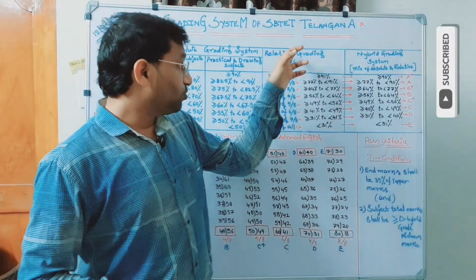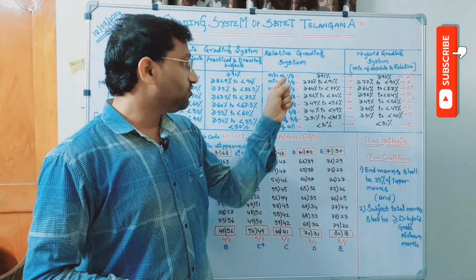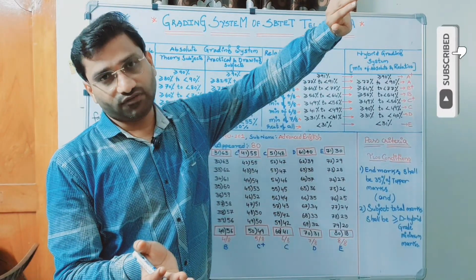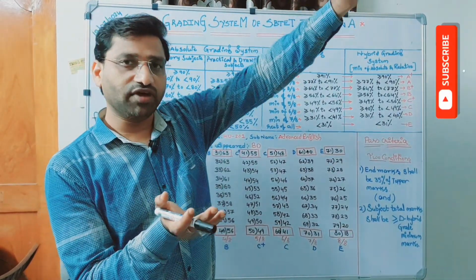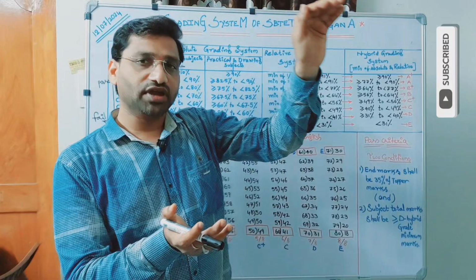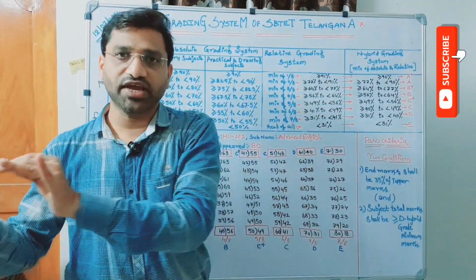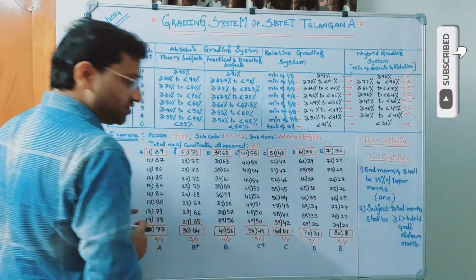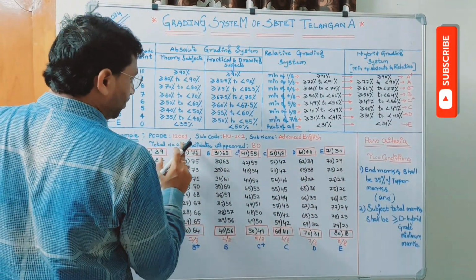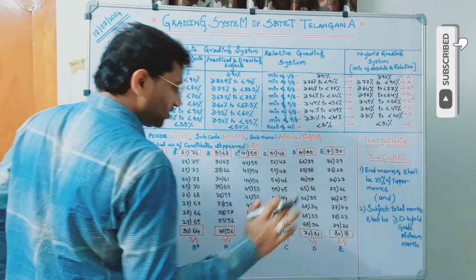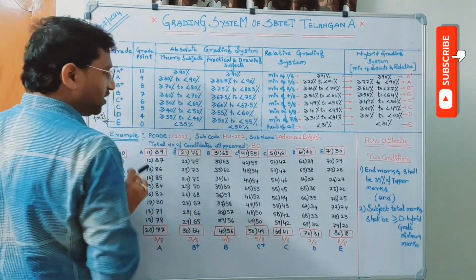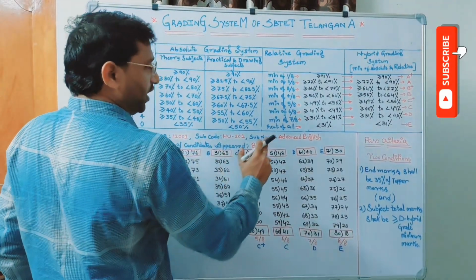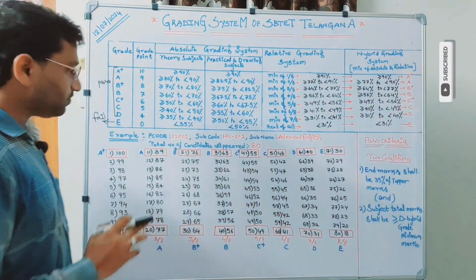To proceed, first we should find out the 1/8 part of the number of candidates, 2/8 part of the number of candidates and so on, 7/8 of the number of candidates, and the leftover is 8/8. So for simple and easy division, I have taken the total number of candidates appeared as only 80. So 80 candidates appeared in this subject whose P code is 12,001, subject code is HU201, and the subject name is Advanced English.